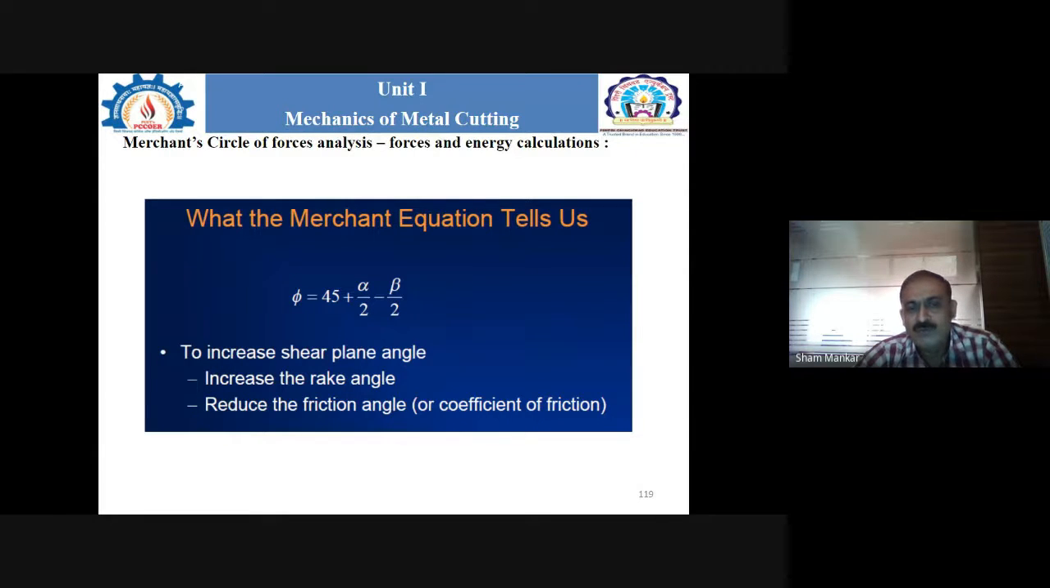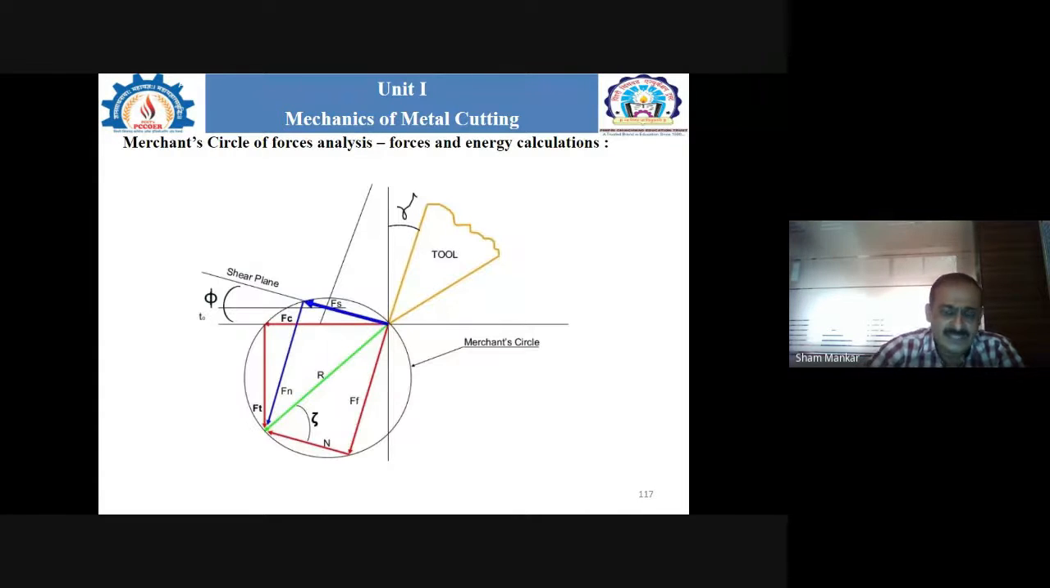Okay, so when we want to increase the shear plane angle, we increase the rake angle and reduce the friction angle or the coefficient of friction. That is the final conclusion when Merchant drew this particular circle, and from that, this is the conclusion which is to be drawn.